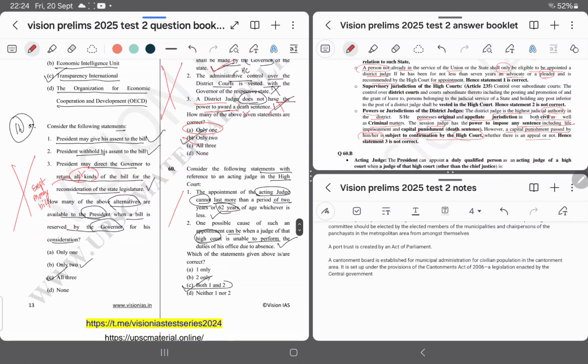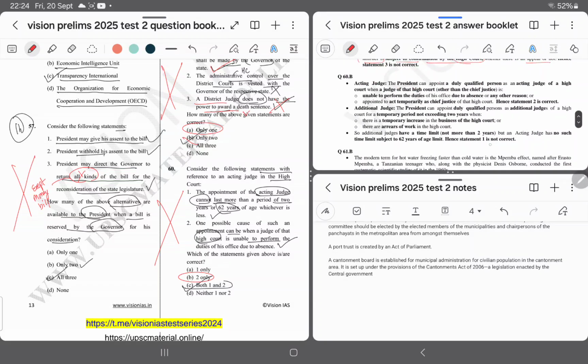Question number 60. Answer is B. Option number 2 is right. Appointment to act temporarily as Chief Justice of that High Court can be made. Option number 1 is wrong, because an additional judge has a time limit of not more than 2 years, but an acting judge can have no such time limit, subject to the 62 years of age limit. This 62-year clause is for additional judge and not for acting judge.